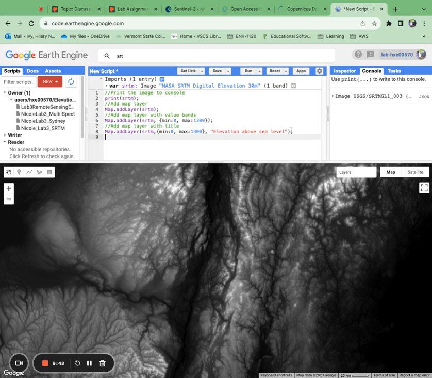Okay. So the next thing we're going to do a little bit is play with some colors. Okay. So again, the way in which we specify different parameters in the code here is going to impact what shows up here. Okay, so for this one, I'm going to do adding a color palette.